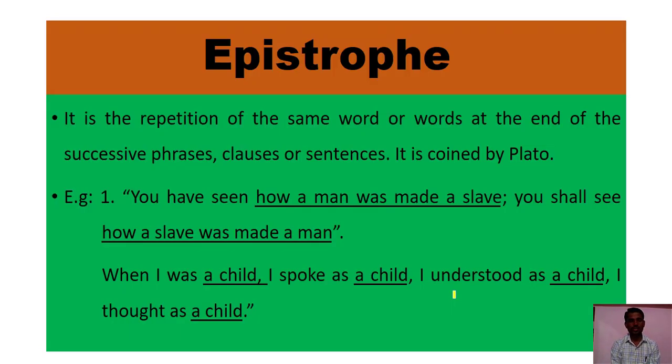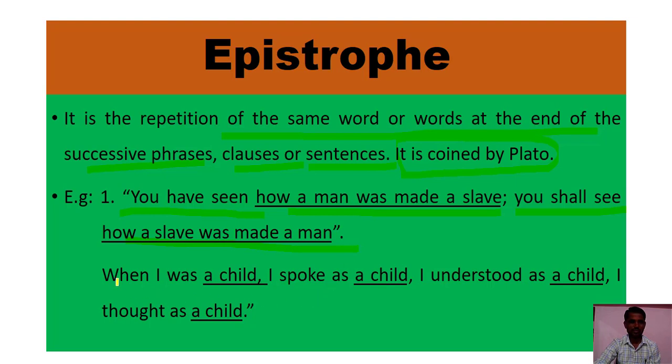Next is epistrophe. In this figure of speech, what happens? It is the repetition of the same word or words at the end of successive phrases, clauses or sentences. It was coined by the classical poet Plato. See the example. You have seen how a man was made a slave. You shall see how a slave was made a man.